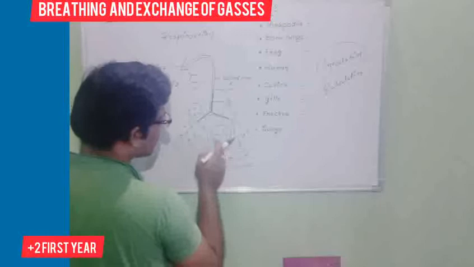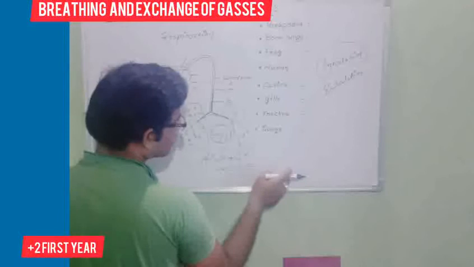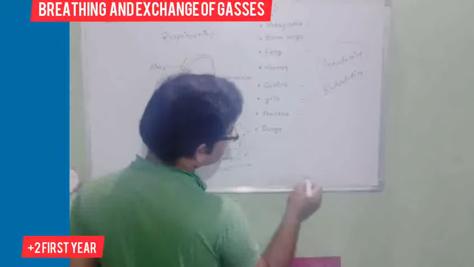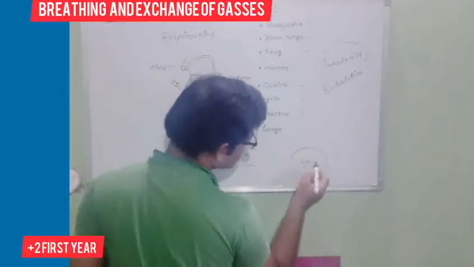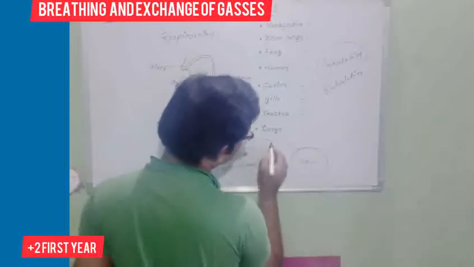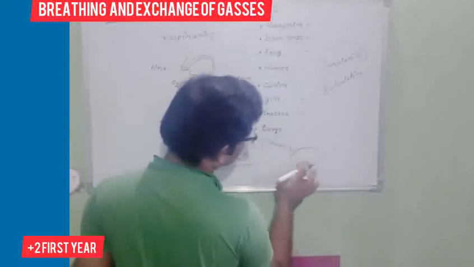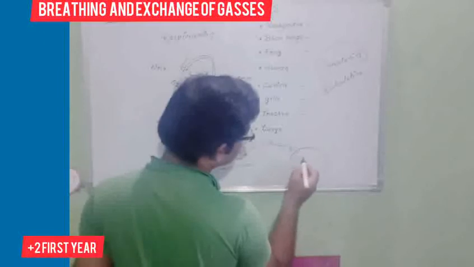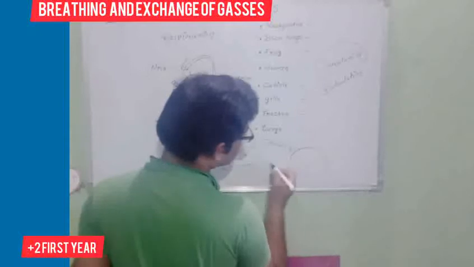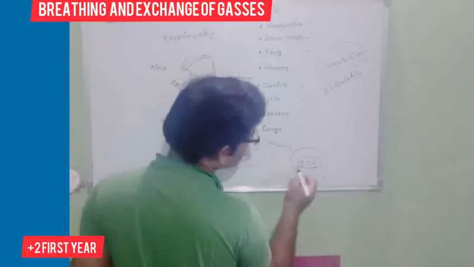Then from the heart, each and every cell will get oxygen through the artery, and then the respiration happens. Respiration means inside the cell. Suppose this is the cell. Inside the cell, glucose comes, and oxygen comes. With the help of oxygen, glucose will be converted into pyruvic acid. Then in the mitochondria, ATP, adenosine triphosphate, will be formed.